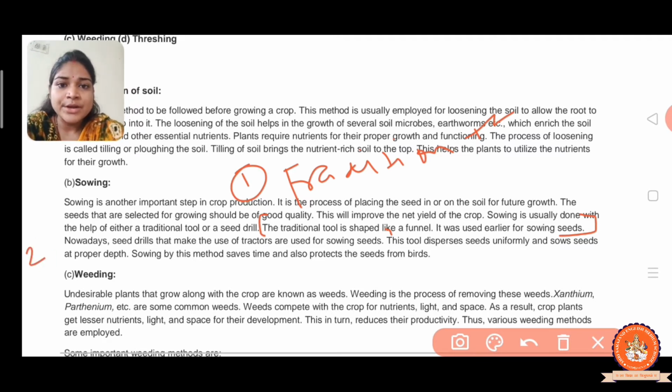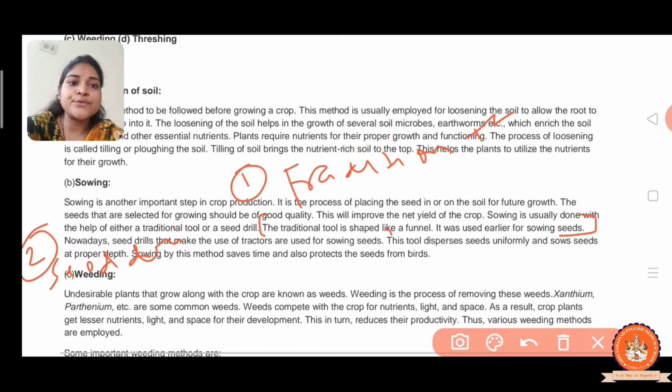Now write the second word, the seed drill. Make a point here also, the seed drill. The seed drill, which makes use of a tractor, is used for sowing seeds, and this tool disperses the seed uniformly and sows the seed at the proper depth. Sowing by this method saves time and also labor. Got it? And it also protects the seeds from bacteria and bugs. Got it, my point? So you have to make the traditional tool and the seed drill. You have to make 2 points in this question.